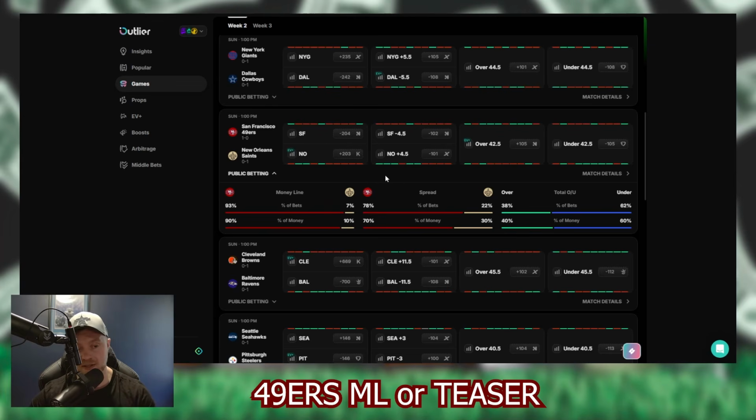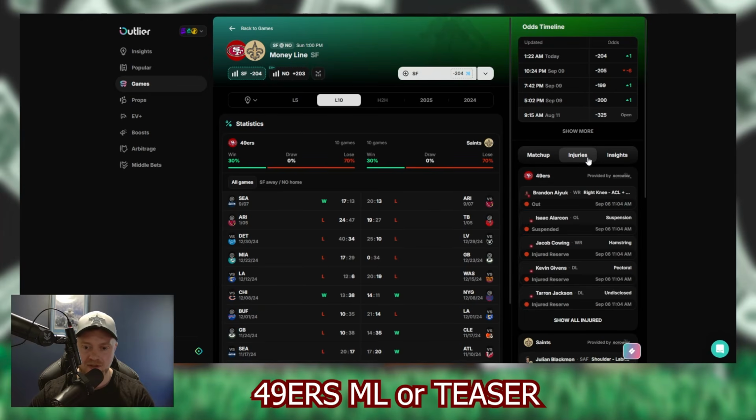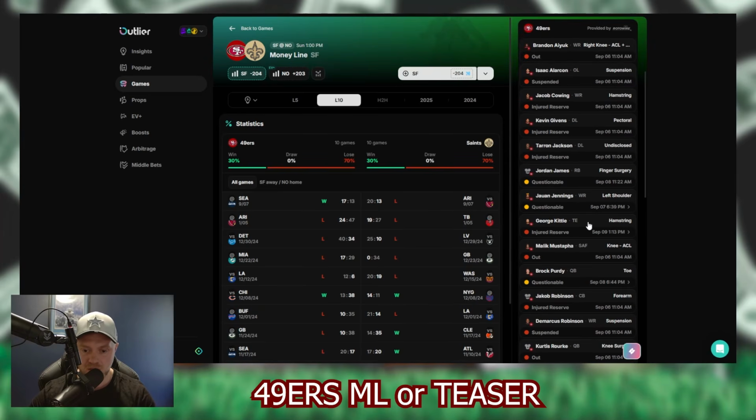The Saints just looked horrendous in game one as well. Niners didn't look bad, but they didn't look good either, in my opinion. So, me personally, I think Brock Purdy plays. I think he has a good game, and I think he cashes us out on this one. That's just my opinion. I want to see if Brock Purdy's even on the questionable list for this game.